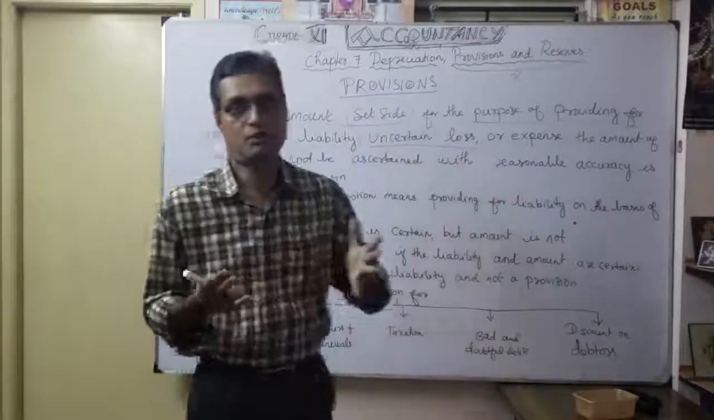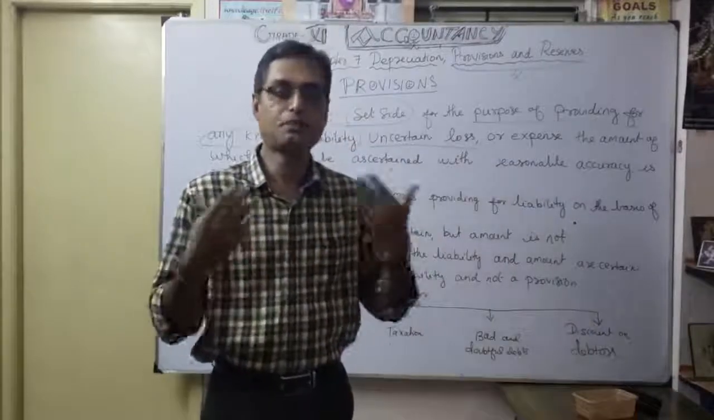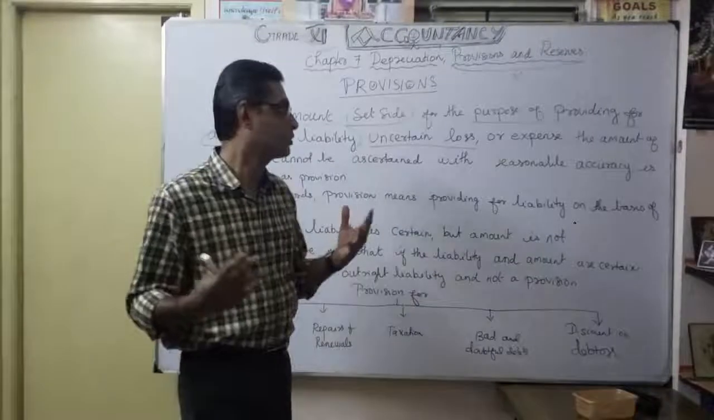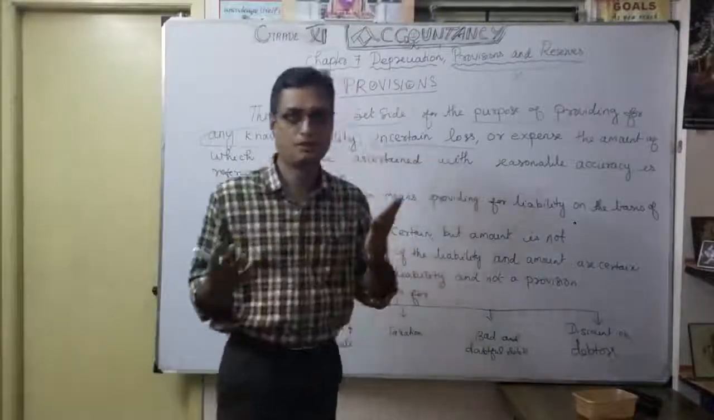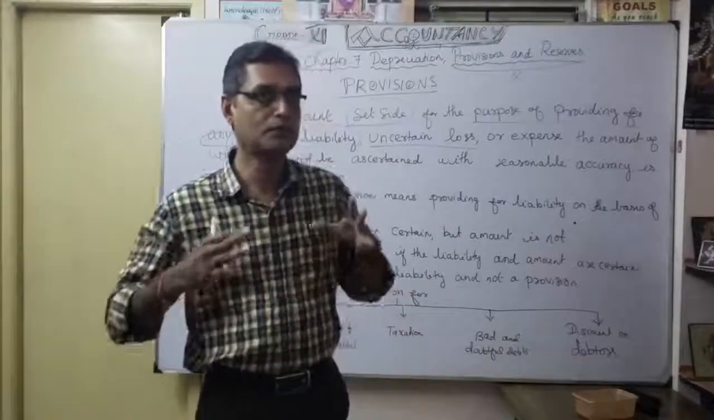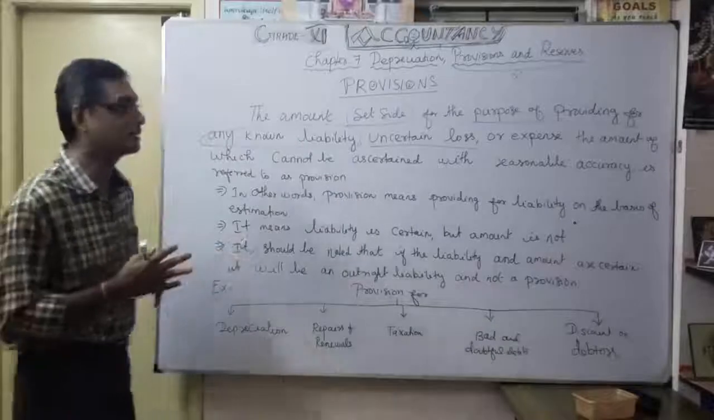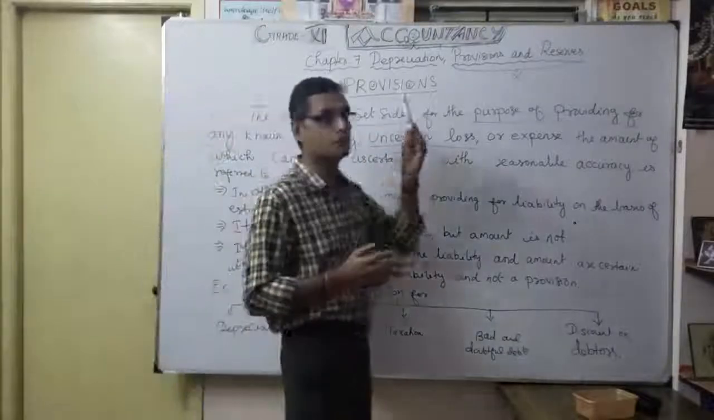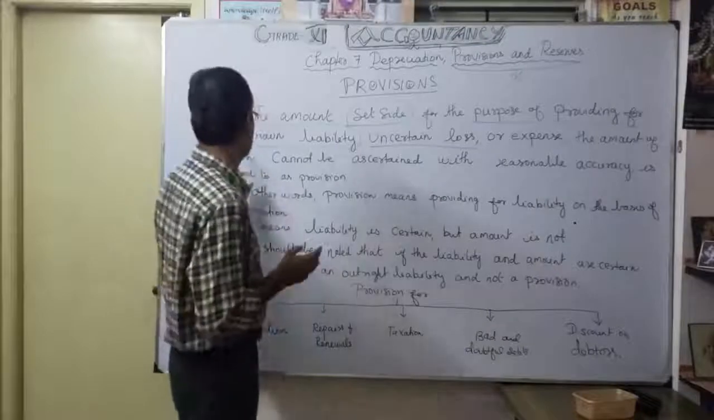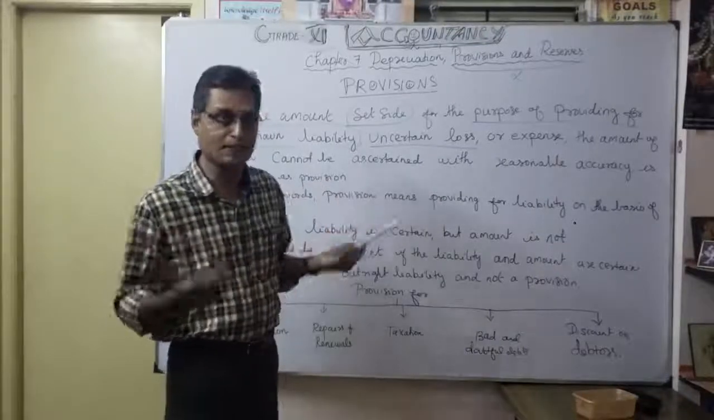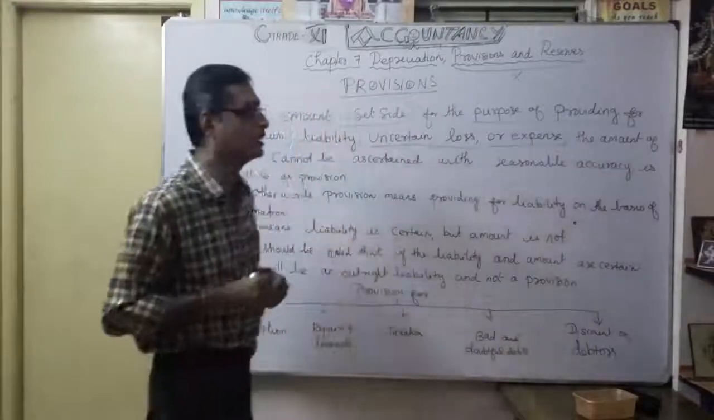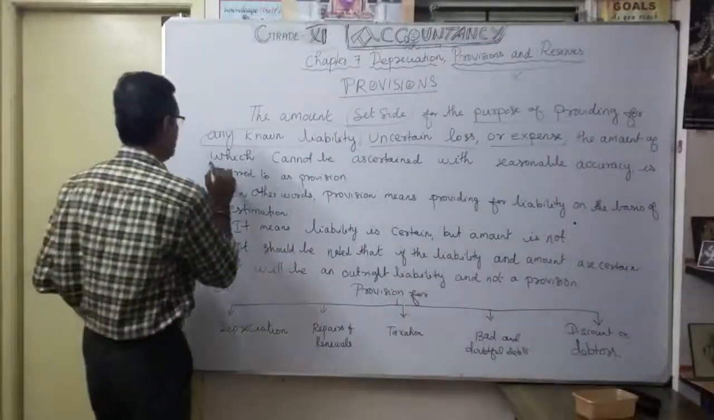Uncertain loss. That is unexpected, correct? We can't anticipate it, it's unexpected. So that's what uncertain loss is. When you are running a business, sometimes uncertain loss will come. That's the idea behind the creation of provisions. Understood now? Each and every word here is very important. So, any known liability may be an uncertain loss or expense. Suppose any expense, the amount of which cannot be ascertained.